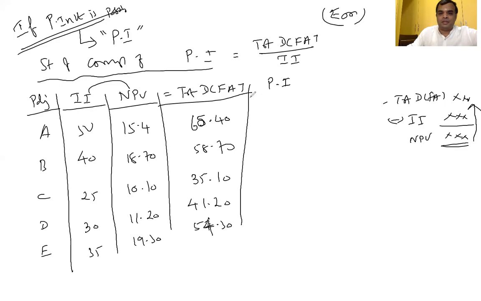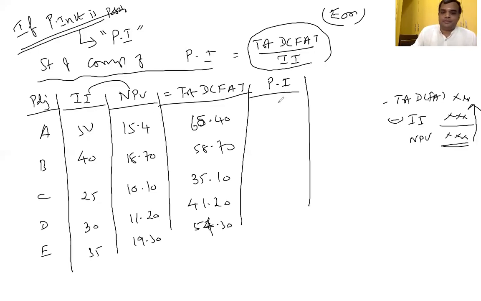Therefore, for profitability index we have the formula: total discounted CFAT divided by initial investment. 65.40 divided by 50 is equal to 1.37. Second one, 1.4675.